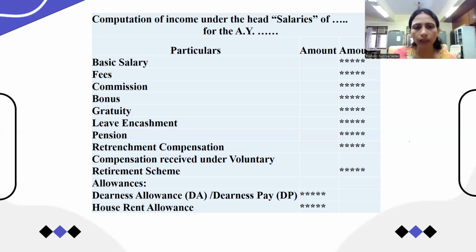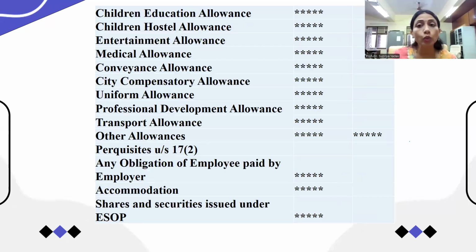So the basic salary, then the fees, commissions, bonus, gratuity, leave encashment, pension, retrenchment compensation, compensation received under the voluntary retirement scheme, VRS, and the allowances like DA, dearness allowance, house rent allowance, HRA, child education allowance, children hostel allowance, entertainment allowance, medical allowance, conveyance allowance, city compensatory allowance, uniform allowance.